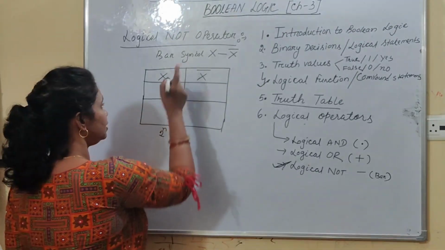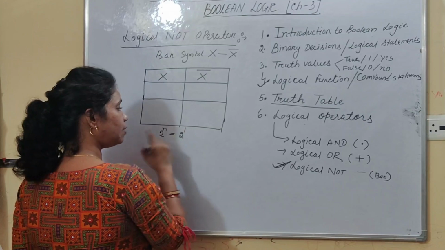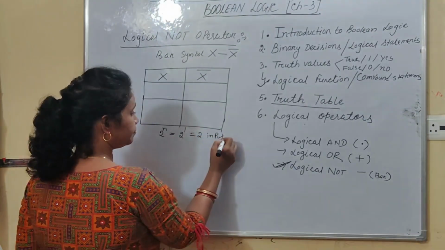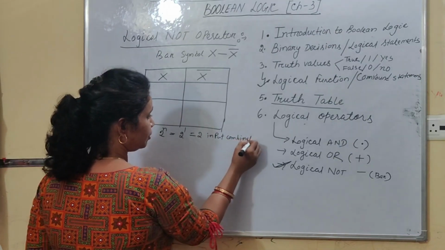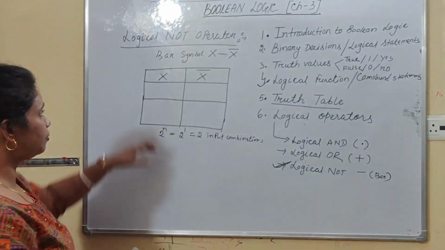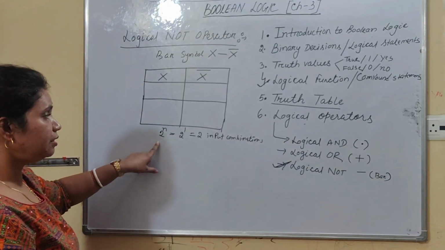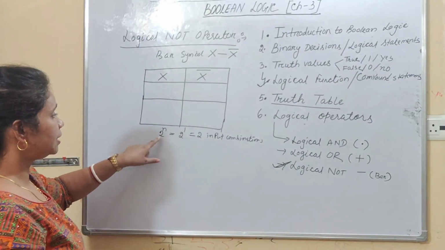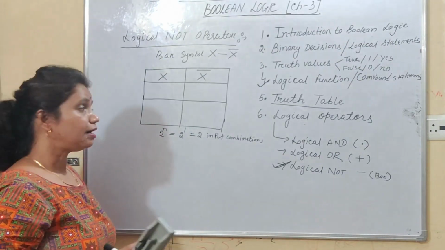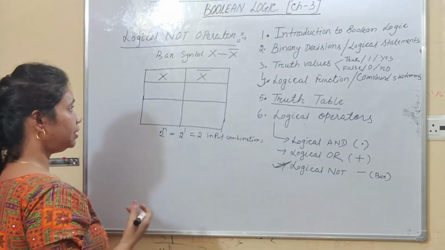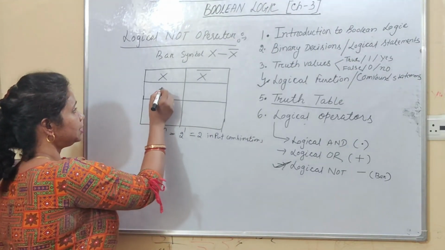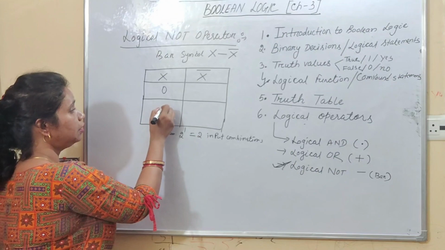So if n is 1, then 2 to the power 1, because I have one variable now. So two input combinations are there. This is the formula, students. You have to remember this. If you have only a single variable, how many input combinations do you have? That is 2 to the power 1, that is 2 input combinations. Right, students? Now, if we have one logical statement, then two values: either it is true or it is false. So now you can see x value may be 0 or maybe 1.